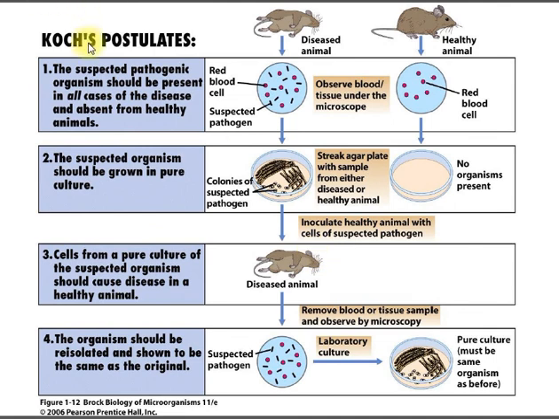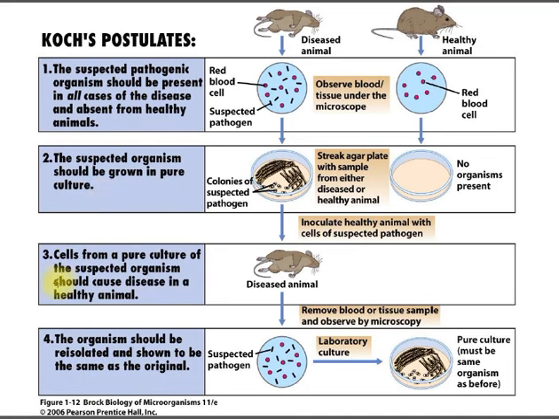What are Koch's postulates? The first postulate says that if an animal is diseased, then the suspected pathogen should be present and we should be able to isolate it. The second is that the pathogen should be isolated in pure culture form.